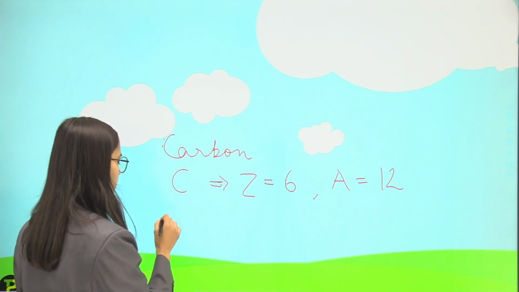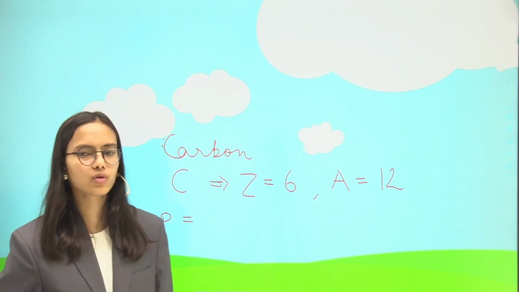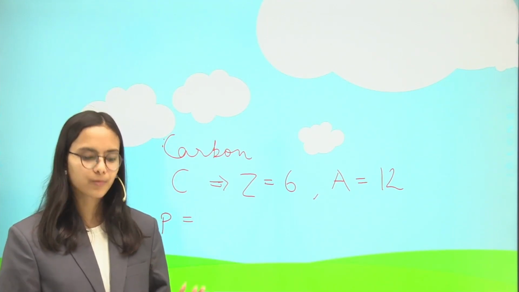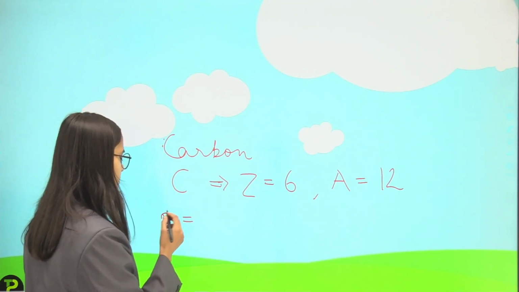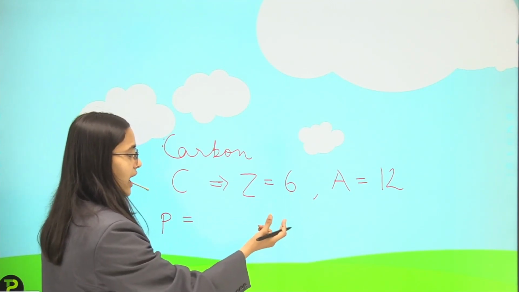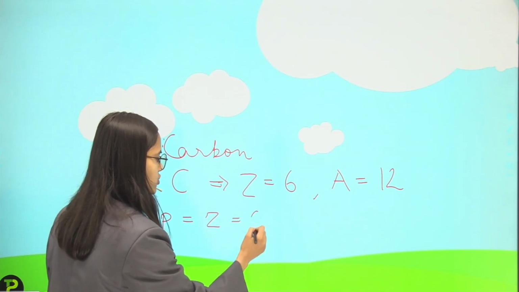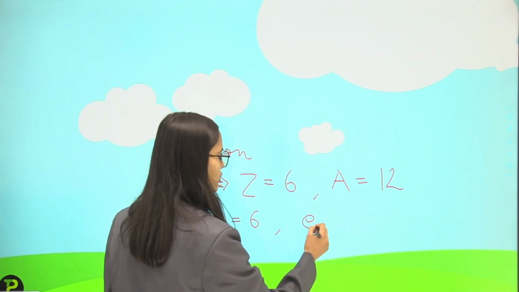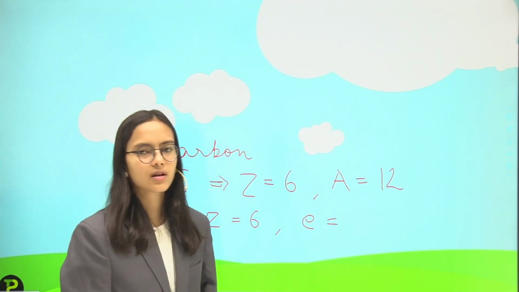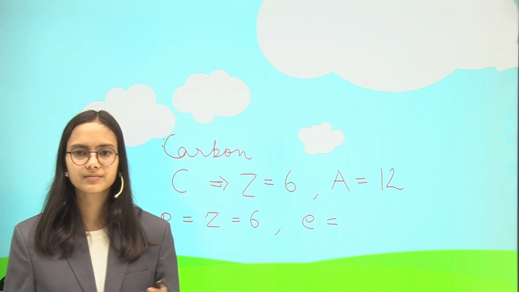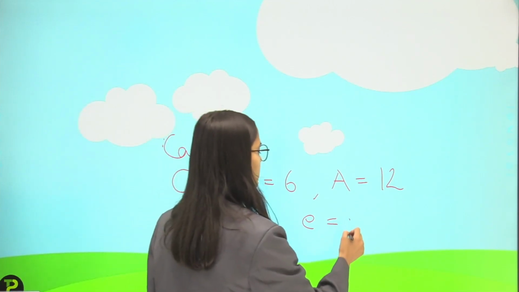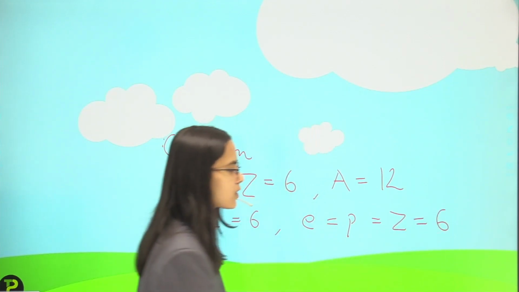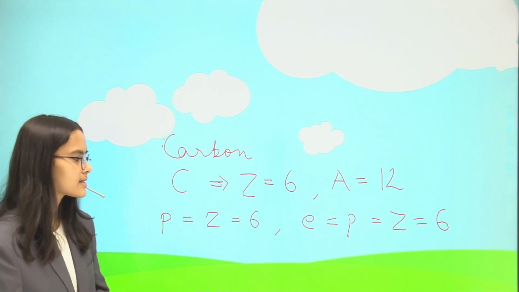So for the number of protons, the atomic number of any element is equal to the number of protons. So I can say that this P is equal to the atomic number, that is Z. So I got the number of protons, and then I talk about the number of electrons. Number of electrons is equal to the number of protons again for the atom to be electrically neutral. So the number of electrons in carbon atom is again 6.